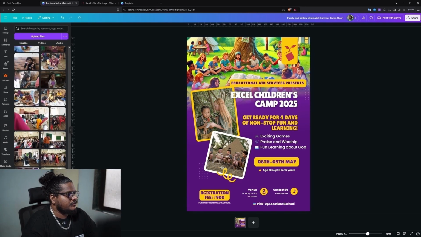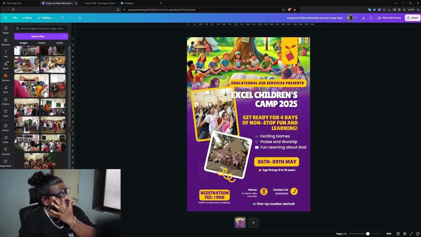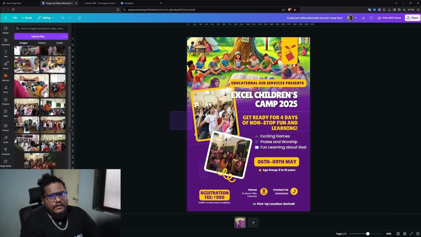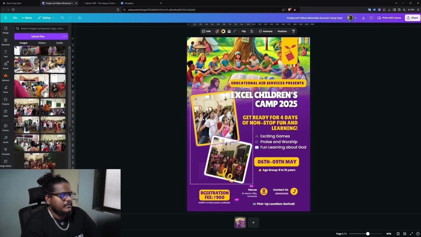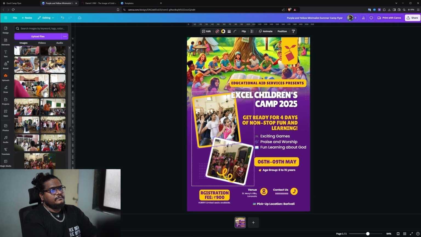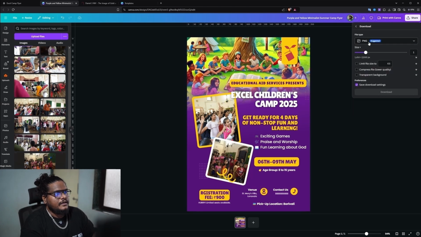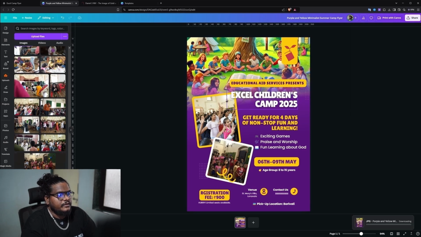So I have a few images over here from our previous camp, so I'll just drag them onto this frame, and as you can see, it snaps automatically. So I'll take another image and I'll just put it back, and here we go, it's snapped, and our flyer is ready. We'll just align it a little bit, and there you go. Once you're satisfied with your design, you can go ahead, share, download, change the preference to JPG, and you can select the size and hit download.